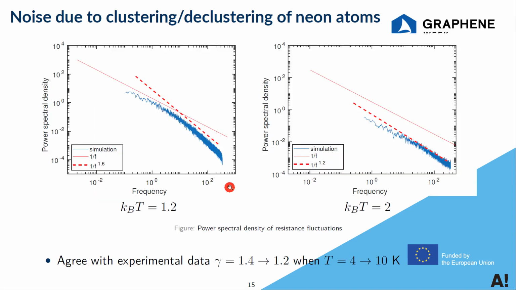From those simulations, we get the exponent to be 1.6 at lower temperature and 1.2 at higher temperature, which agrees quite well with our measured data. Which means that the clustering and declustering may explain this kind of change at lower temperature.